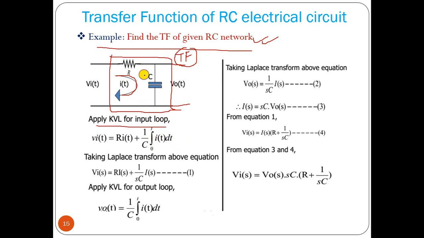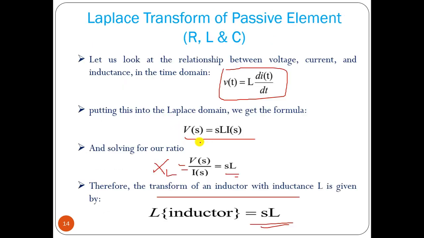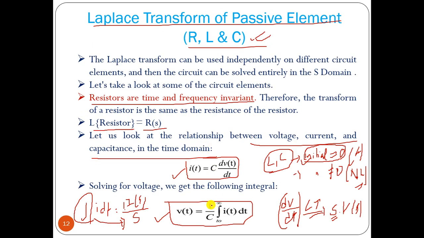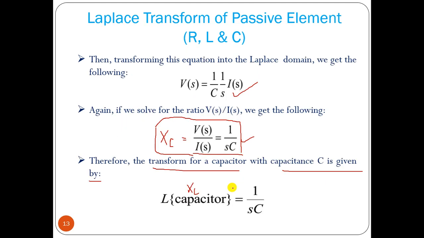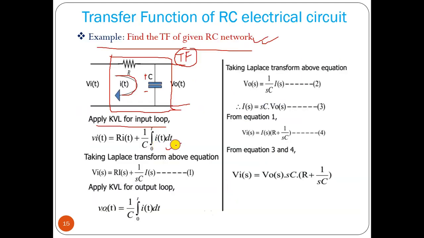Now taking the Laplace transform of this equation, Vi(s) equals R into I(s) plus 1 by sC I(s), since integration means 1 by s.